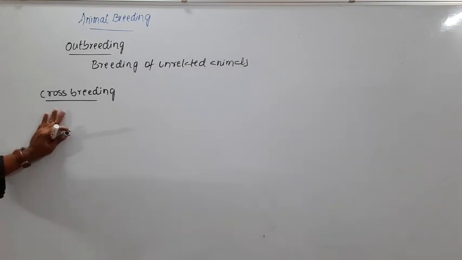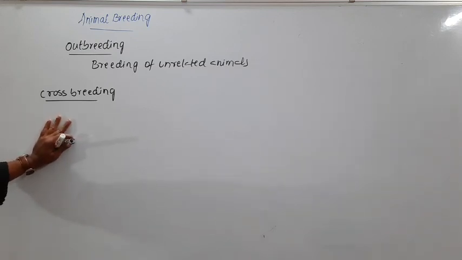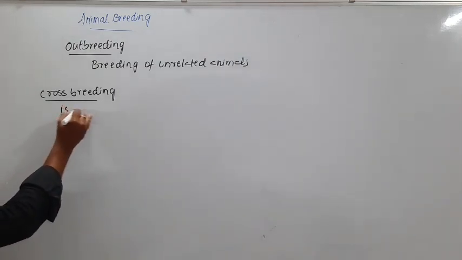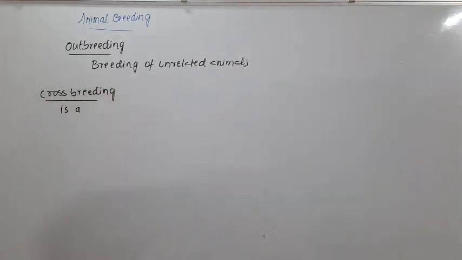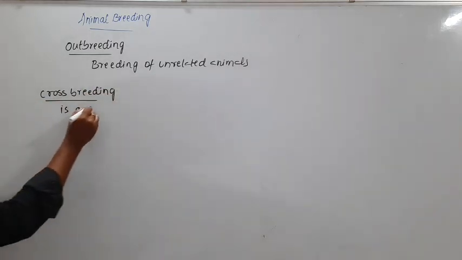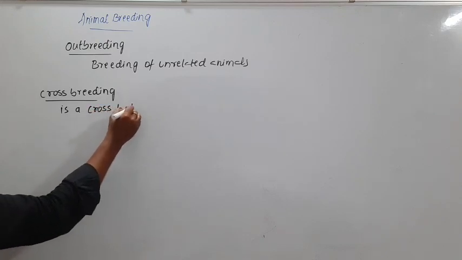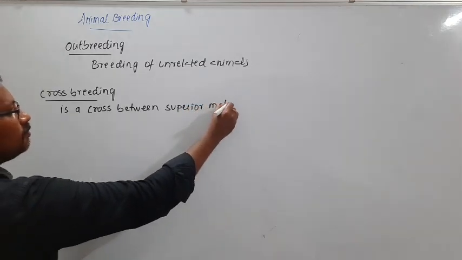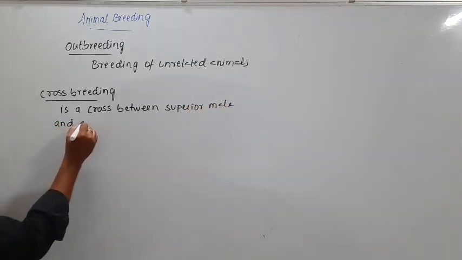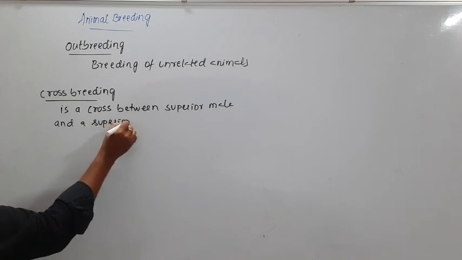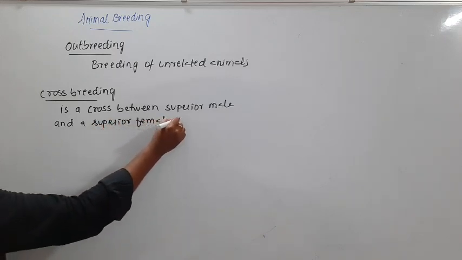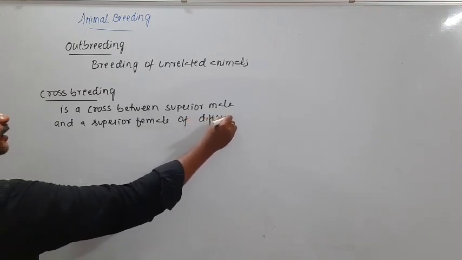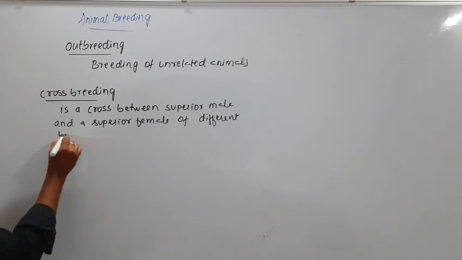Now first we shall see about crossbreeding. What is this crossbreeding? It is a breeding process, a cross between a superior male and a superior female of different breeds.